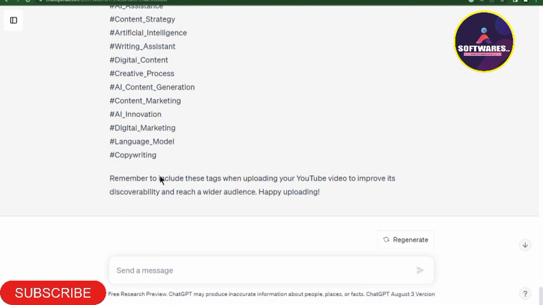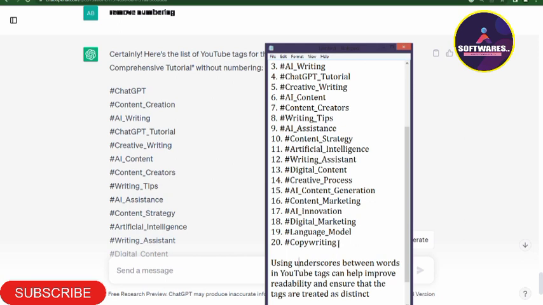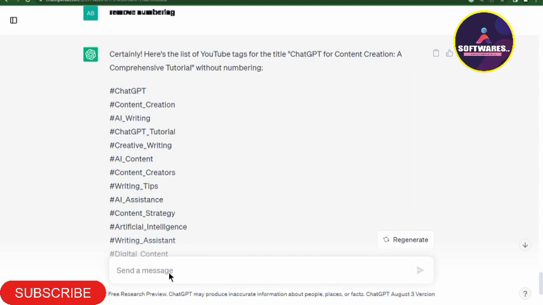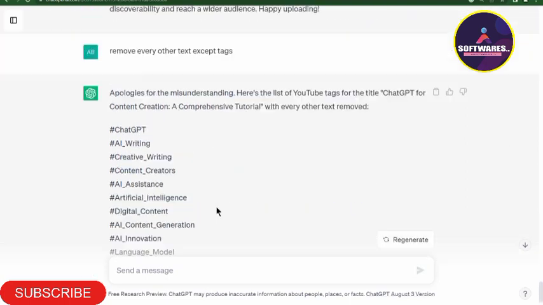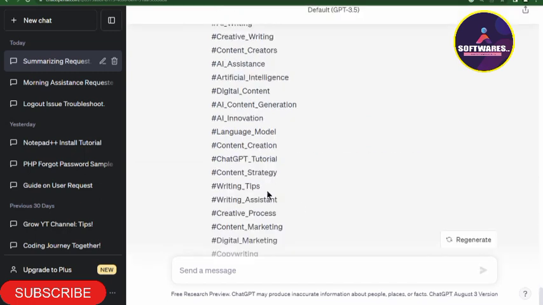But if you notice, as we copied the document and posted it on the notepad, there is some other text that goes along with it. So I'm simply going to tell ChatGPT to remove every other text, because at the beginning it said, "Certainly, here is the list of YouTube tags," and if you copy it like that, this text will go along with the tags. So I'll simply tell ChatGPT to remove every other text, and it removed every other text except the tags.